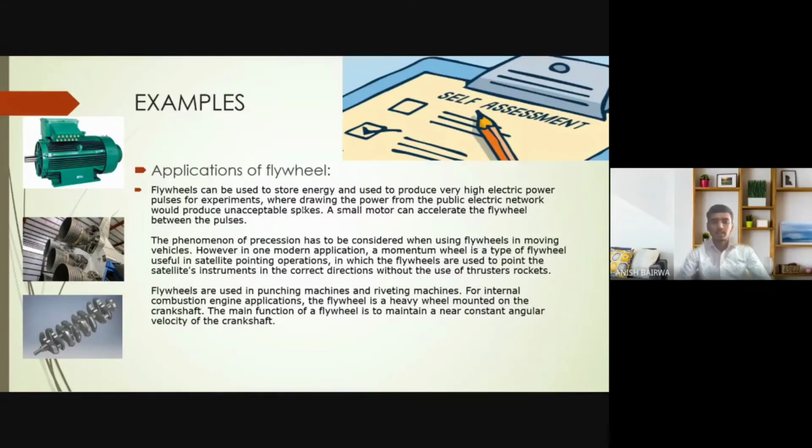And the third real life example that we see in our life is that flywheels are used in punching machines and riveting machines. For internal combustion engine application, the flywheel is a heavy wheel mounted on the crankshaft. The main function of a flywheel is to maintain a near constant angular velocity of the crankshaft.